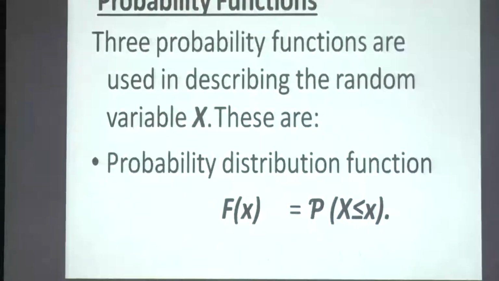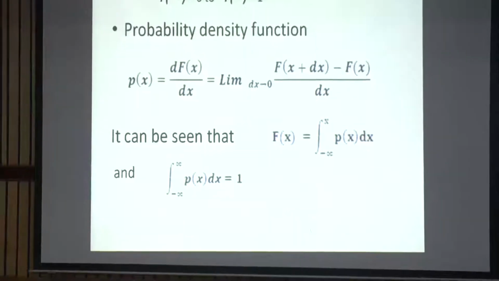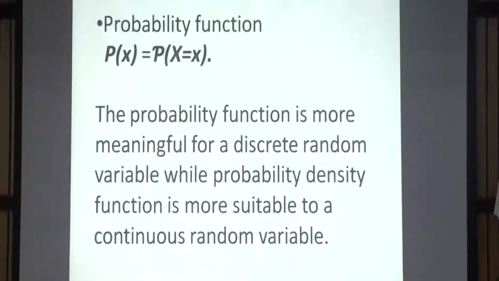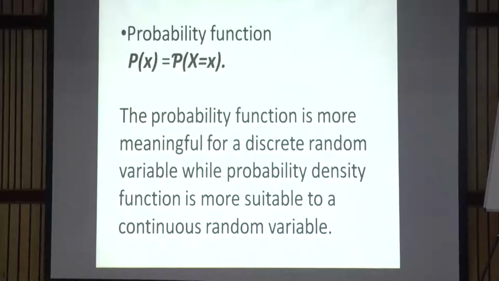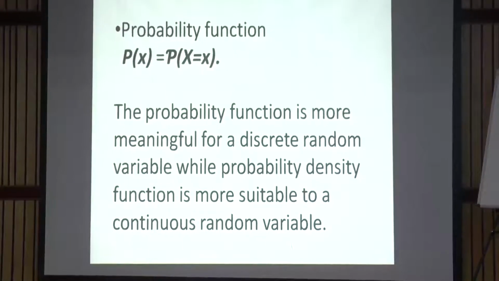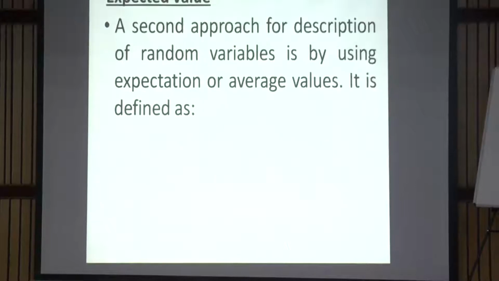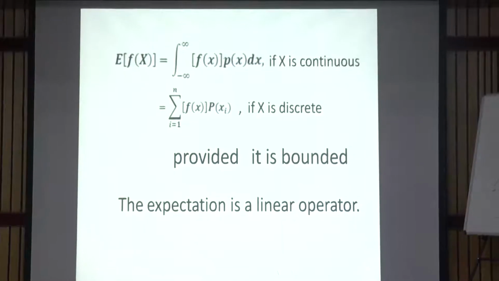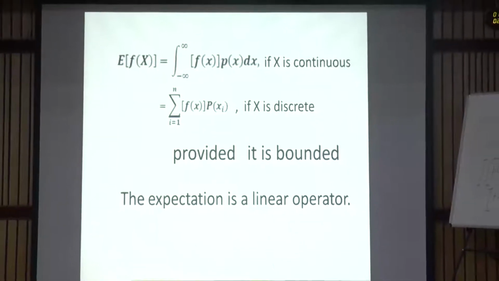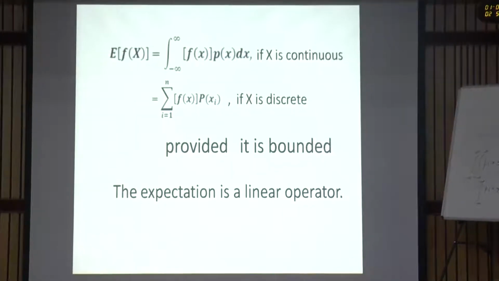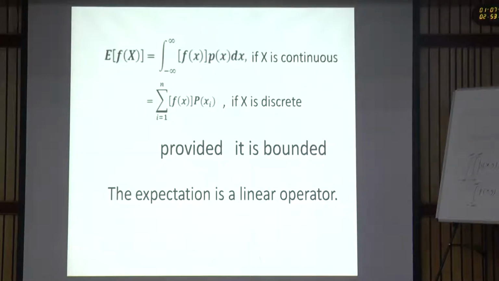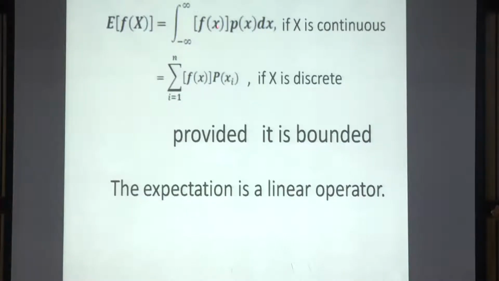Okay, so this was the probability distribution function, density function, just now I mentioned. Probability function also, in the corresponding fashion, can be defined for two different random variables. Then we talked of the expectation or the average value. Here also, we can define it for two different random variables. Just now, this definition is for a single random variable. The expectation for two random variables, we can extend in the following fashion.